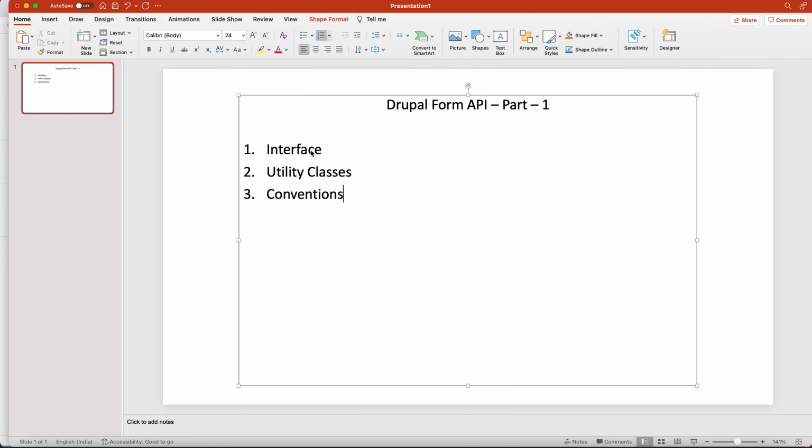After all my Drupal lectures, I'll try to start a new course on object oriented programming in a different session. But right now I am going to tell you very easily, because this discussion depends on Form API. If I go deep into these three topics, the lecture will get over and you will not be interested. So just take this topic as Form API, but I wanted to tell you what is happening under the hood. Form API is a combination of three things: interface, utility class, convention. Just remember that.